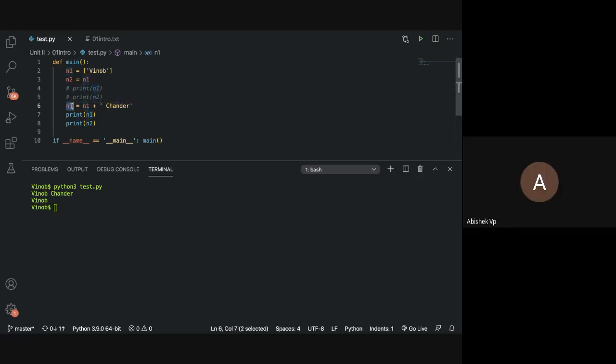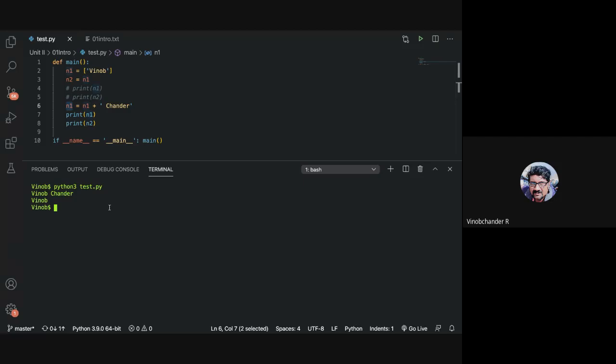Sir, so if I do n1 of 0 and try to change it, I'll get an error. Yeah, you cannot. If you say n1 of 0 is equal to some other character here, that is not going to work. Okay, sir, got it. Thank you.